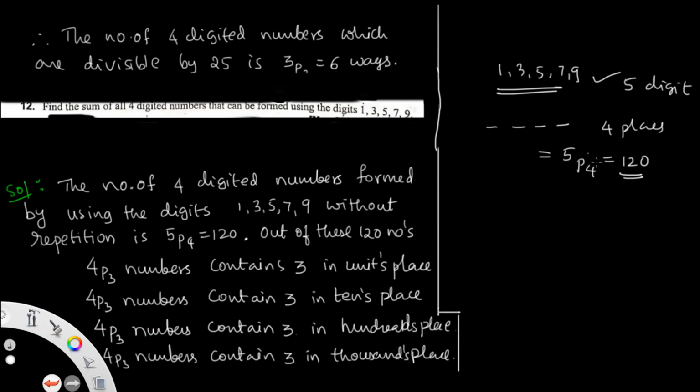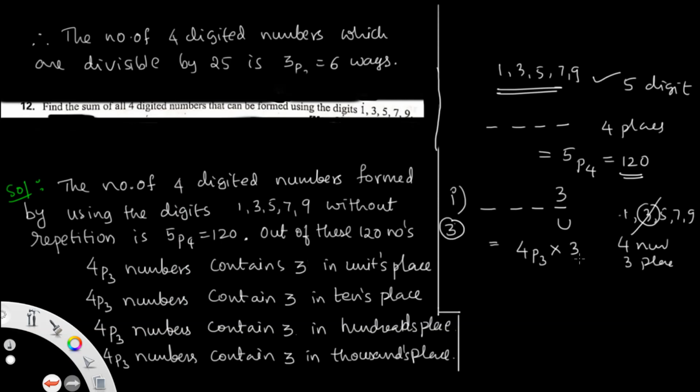So suppose in the first case I am taking a 4-digit number, and out of the digits I am taking 3 first. Suppose I am keeping 3 here in the units place. This is the units place. Out of 1, 3, 5, 7, 9, 3 is filled, so it is fixed. The remaining 4 numbers fill 3 places, so this can be done in 4P3 ways, into 3, into 1. Why 1? Because it is in the units place.